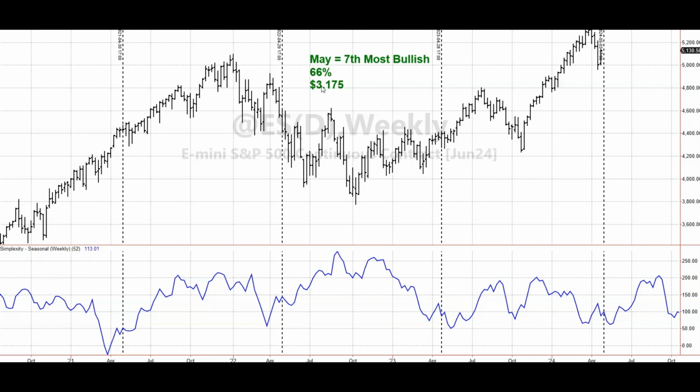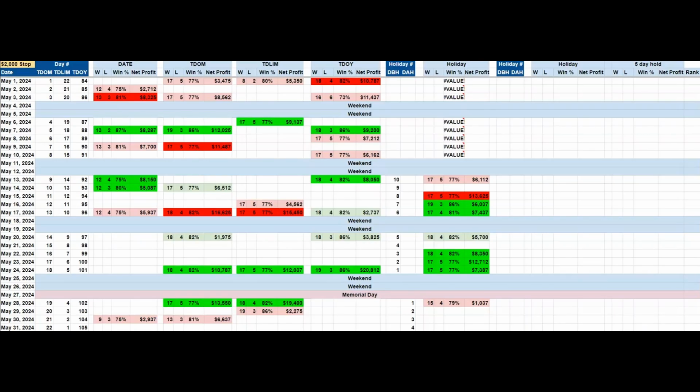So let's have a look at the heat map and see if there's anything there that we need to keep a close eye on. And on the heat map for the S&P E-minis for May, we see what we expected to see, and that's a lot of greens and reds mixed together because this is a choppy and flat month by and large. The only area here where we may have potential would be on the bullish side in the week from May 20th to 24th.